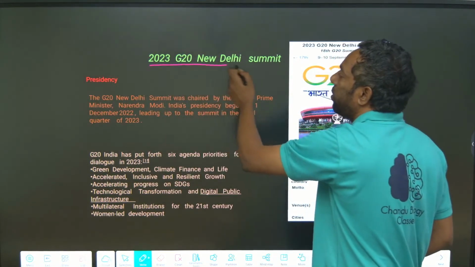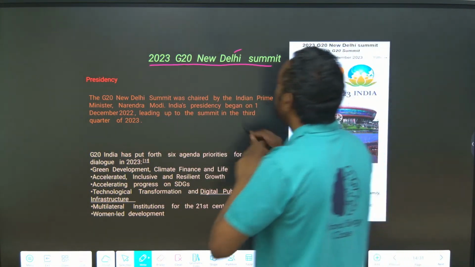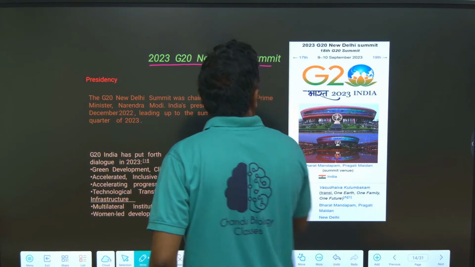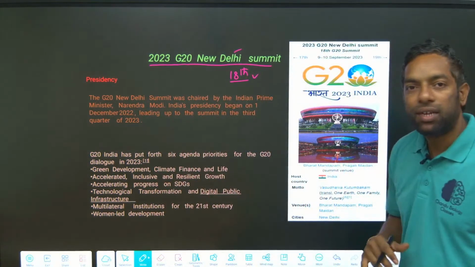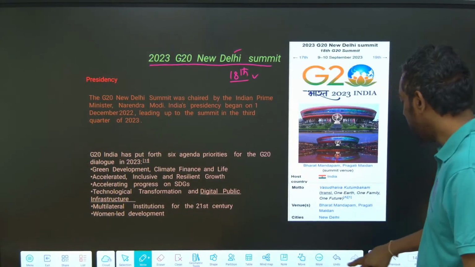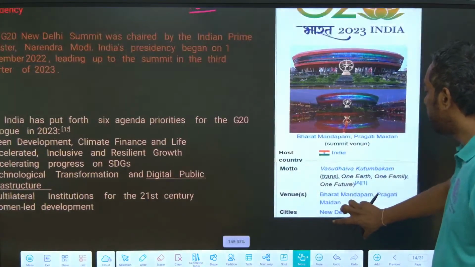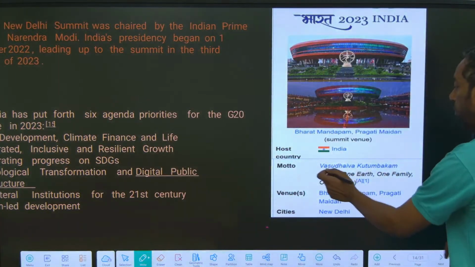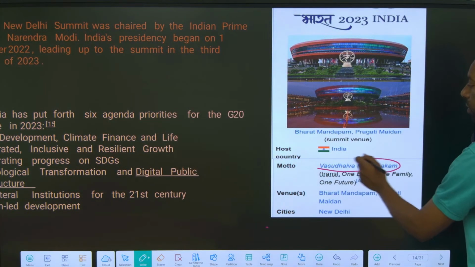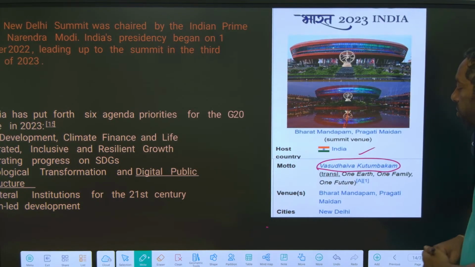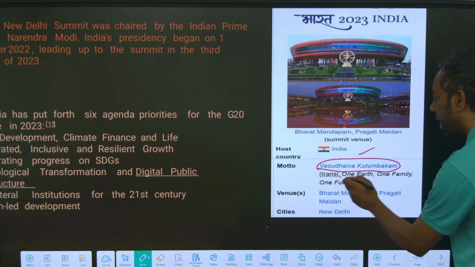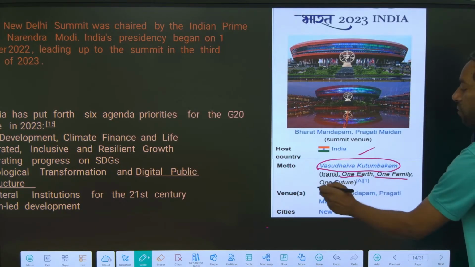Now the 2023 G20 New Delhi, which is the 18th meeting. The 18th meeting we also have to discuss. The theme of India in 2023 is Vasudhaiva Kutumbakam, which means one earth, one family, one future.